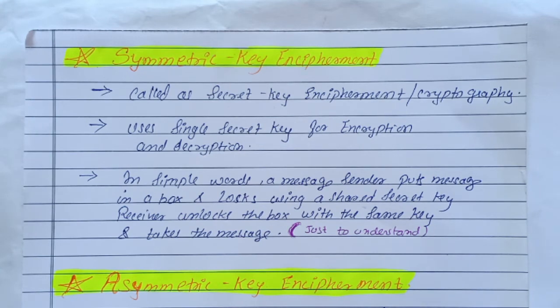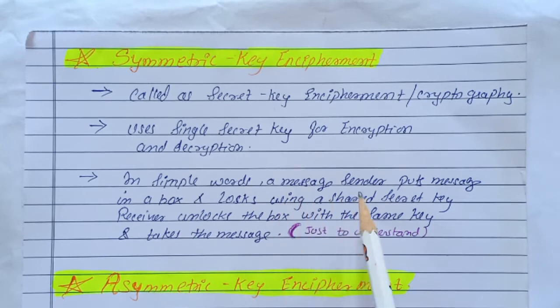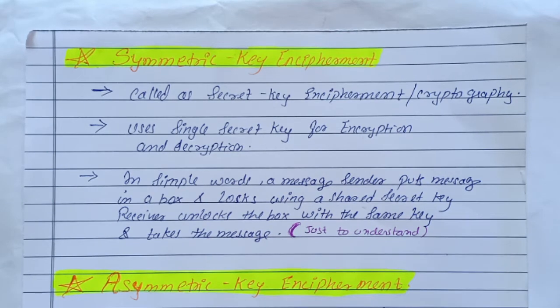He will not understand the message, because the sender will encrypt the message with a key and the receiver will decrypt the message using the same key. In simple words, the sender puts the message in a box and locks it using a shared secret key. The receiver unlocks the box with the same key and takes the message. Both sender and receiver use the same key. That's why the name is symmetric key encipherment.